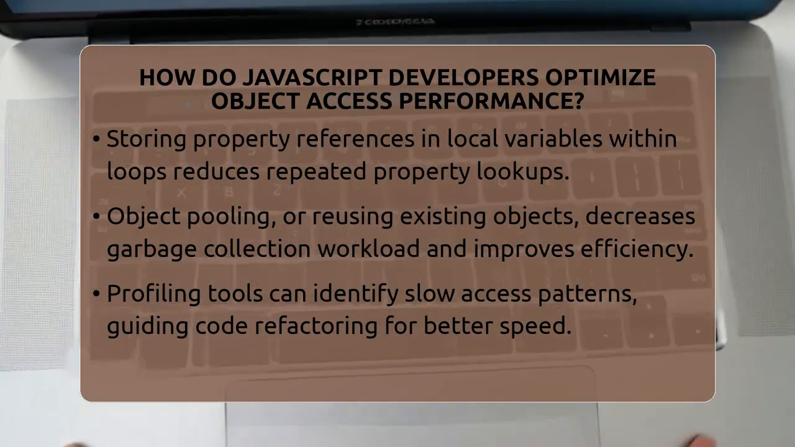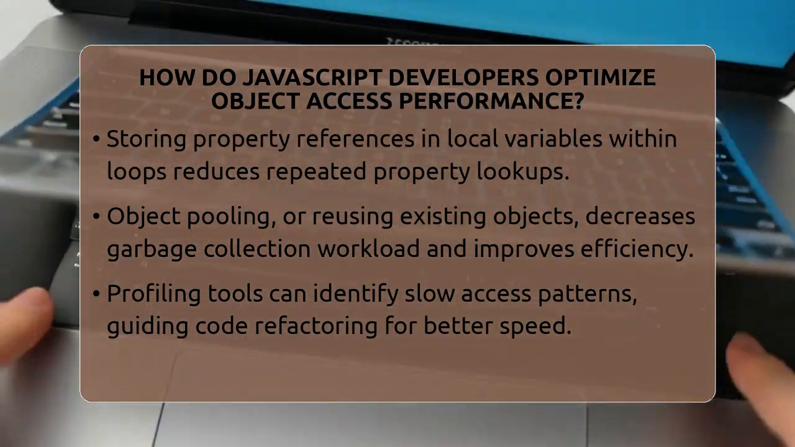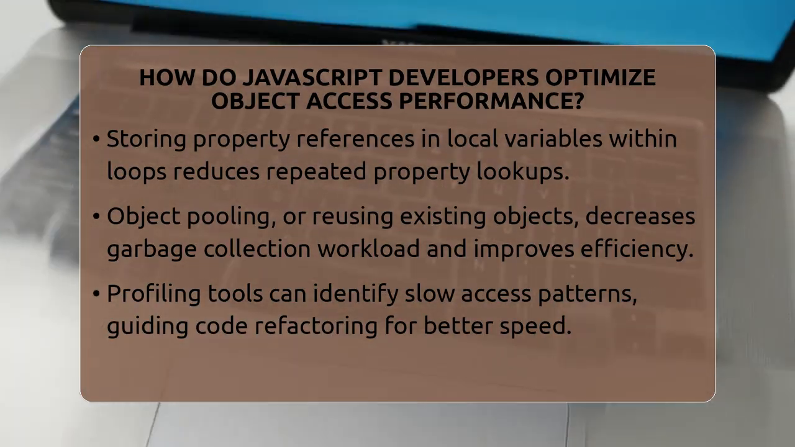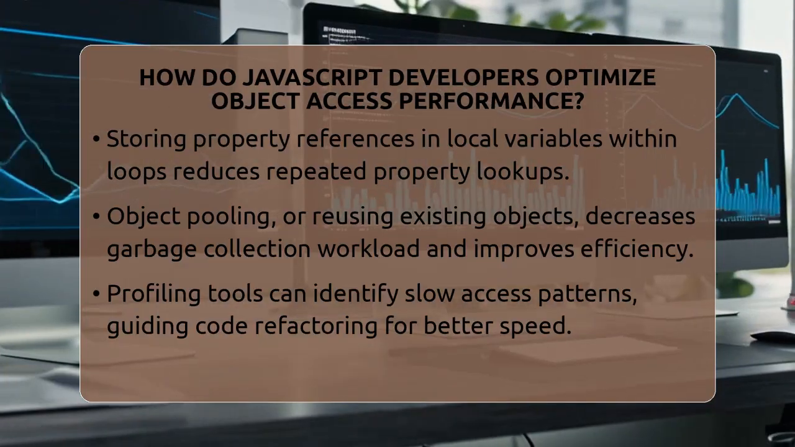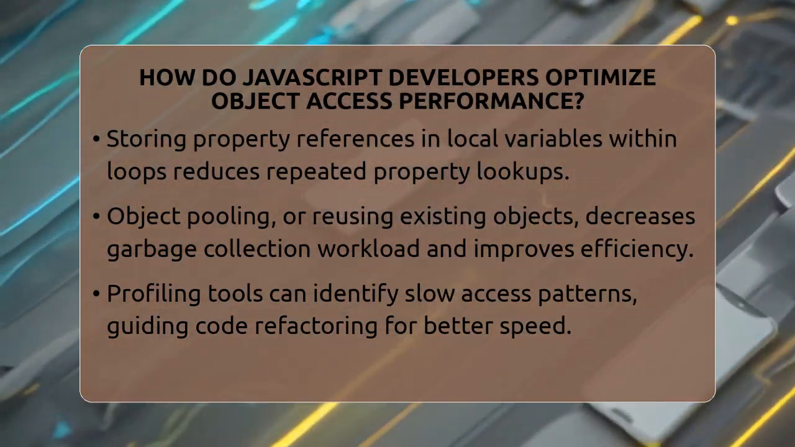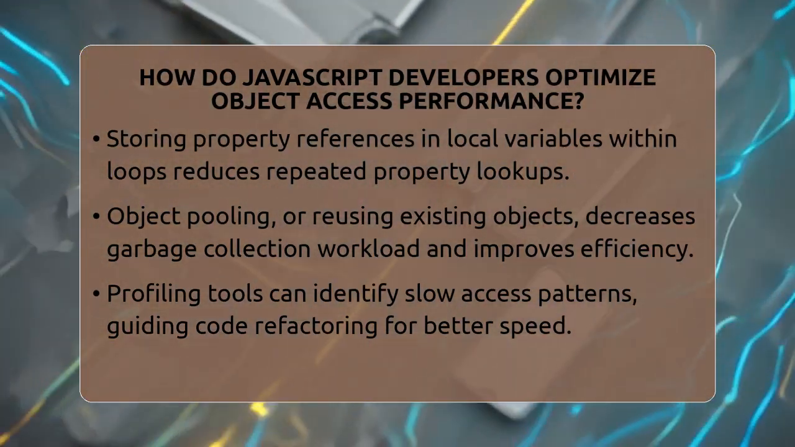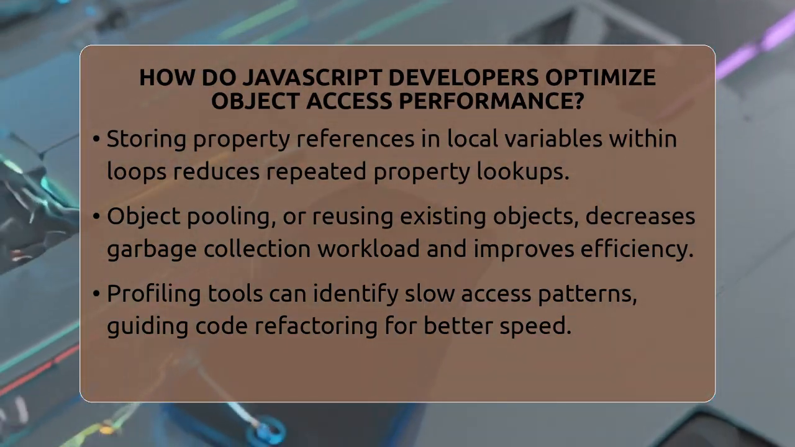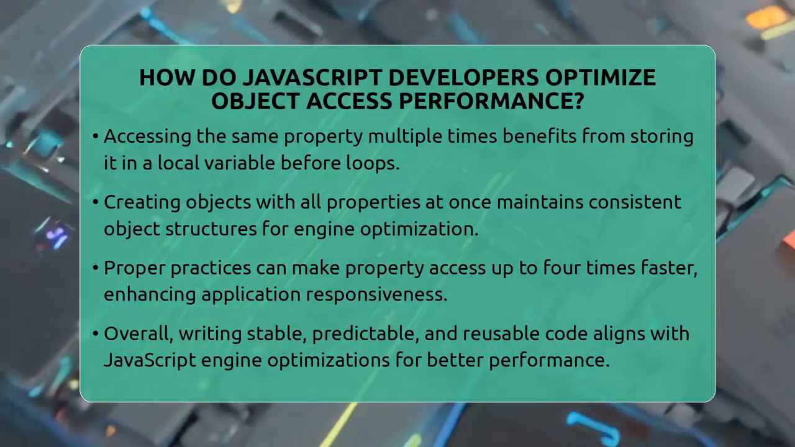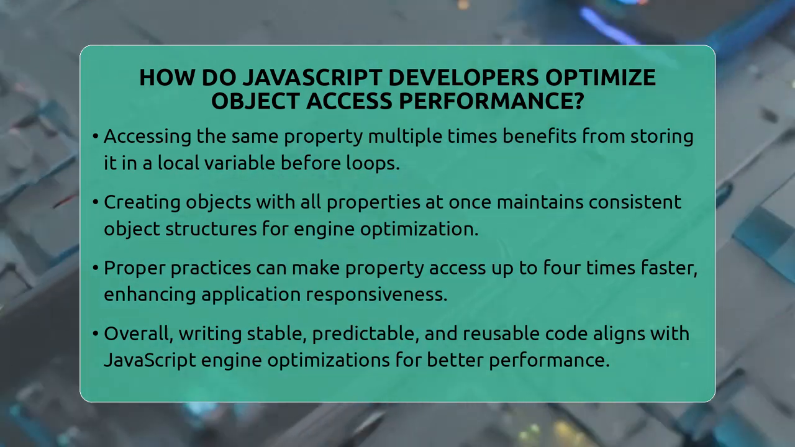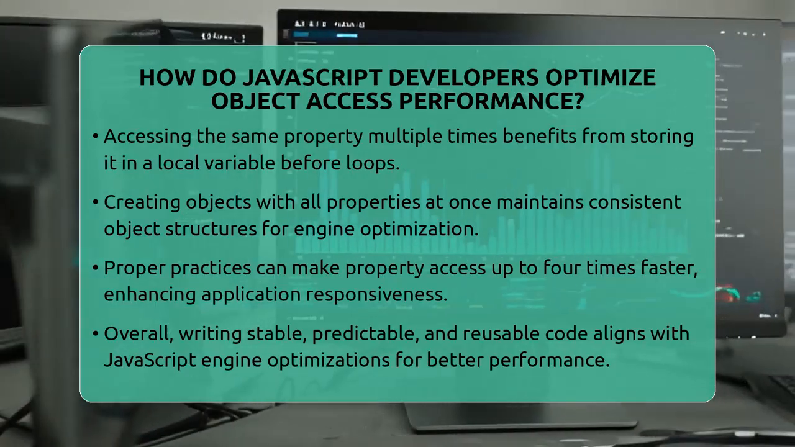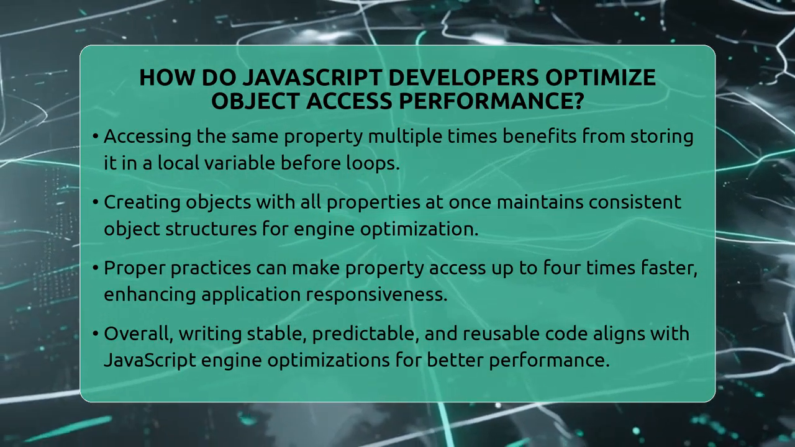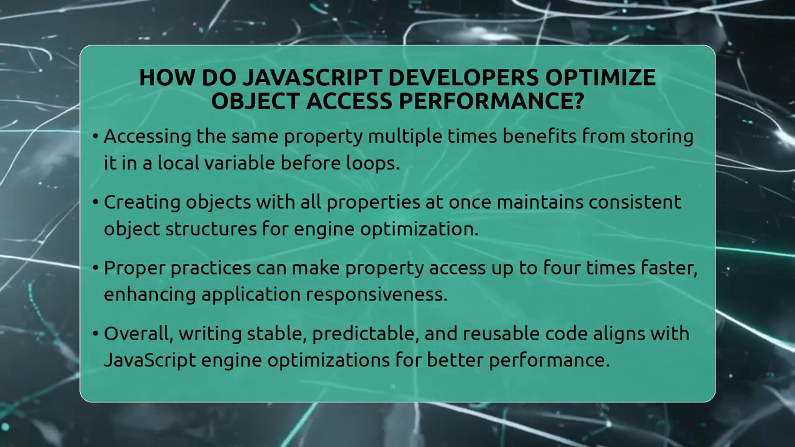For example, if you need to access the same property many times, store that property in a local variable before the loop. This way, the engine doesn't have to look up the property every time. Also, creating objects with all necessary properties at once, rather than adding properties later, keeps the object structure consistent. Using these practices, JavaScript engines can apply hidden class optimizations and inline caching more effectively.